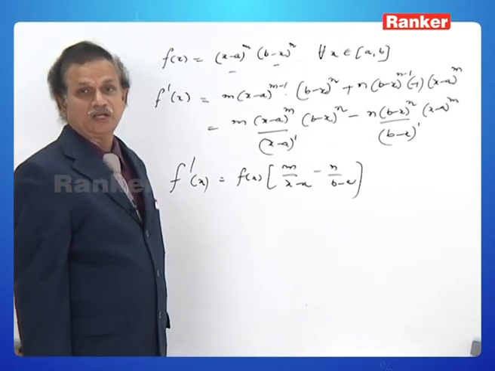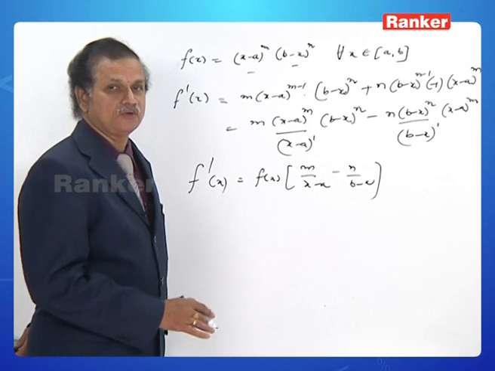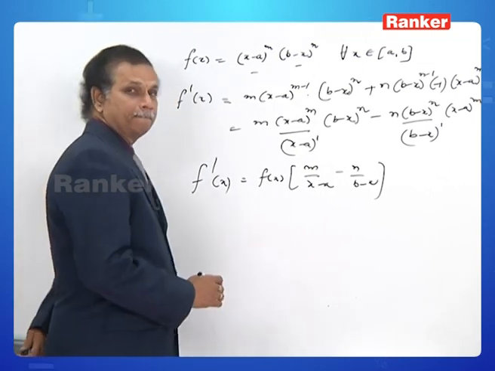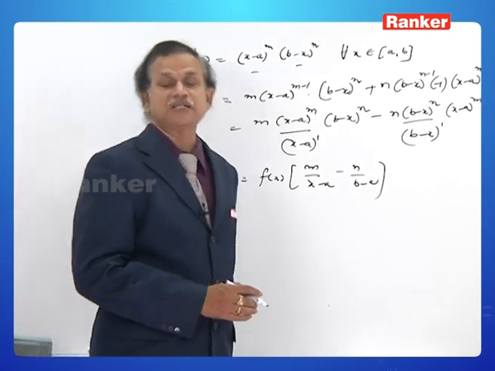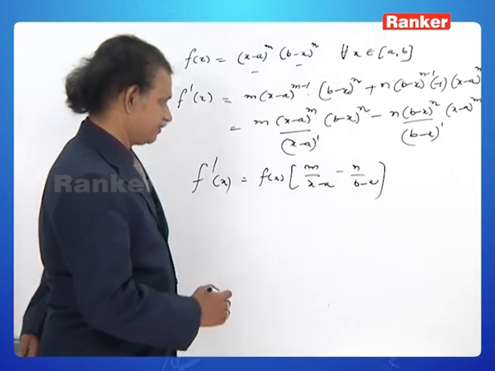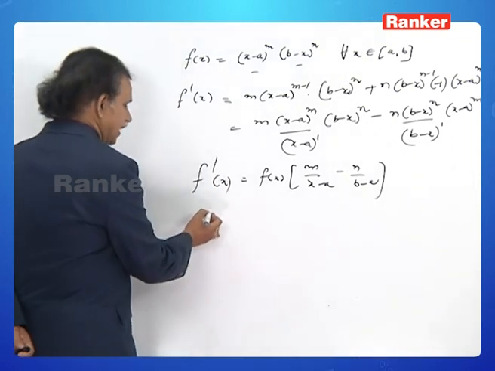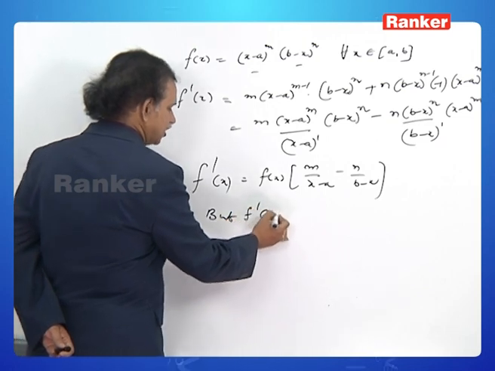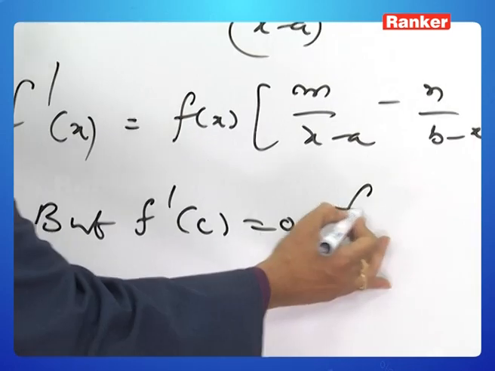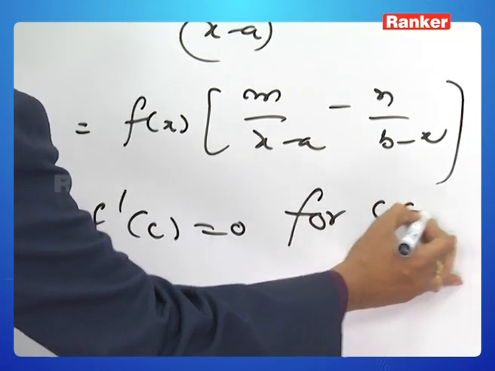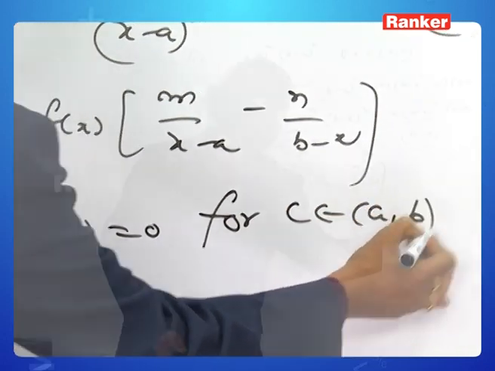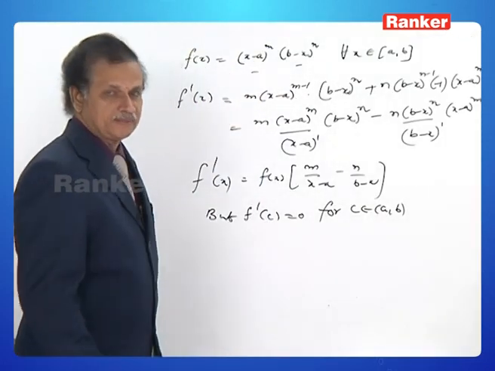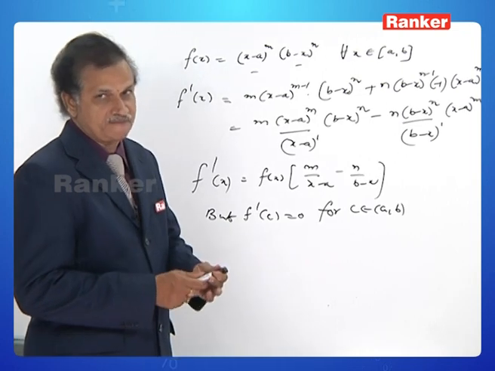Okay, but you see, we should have f dash c is equal to 0 for some c belongs to open interval a to b. C belongs to open interval a to b means c is different from a and b.